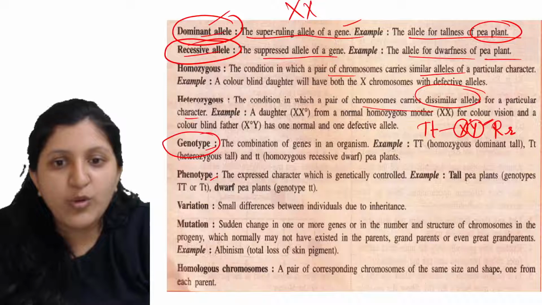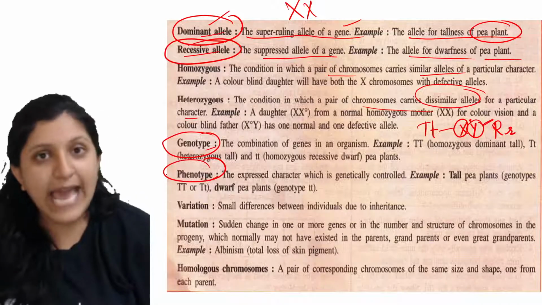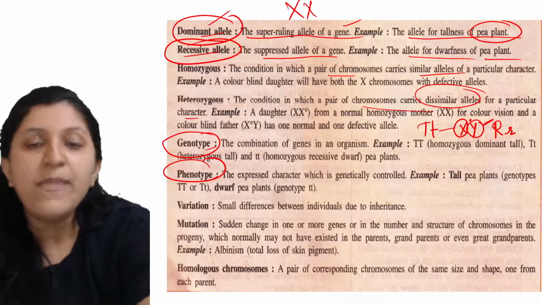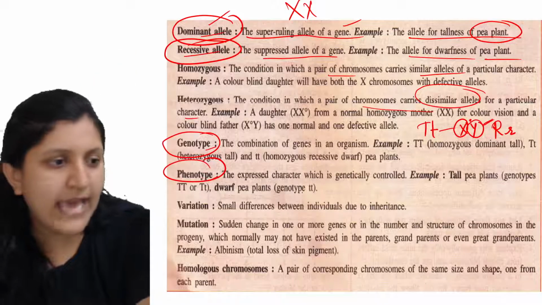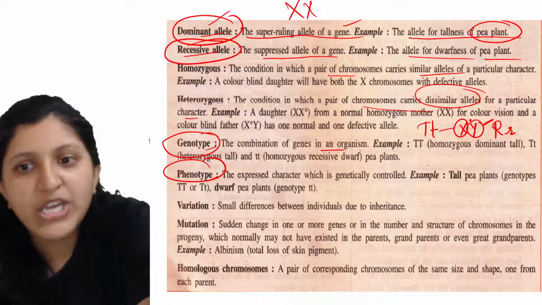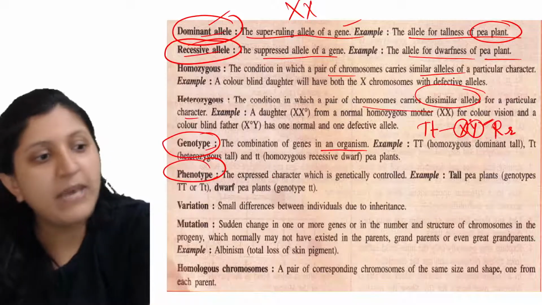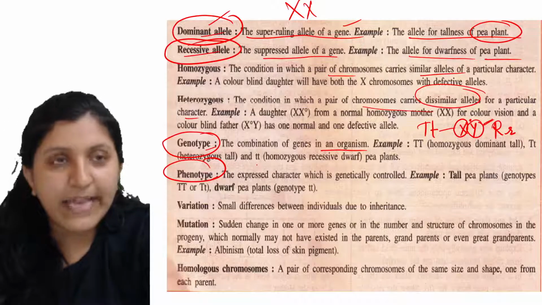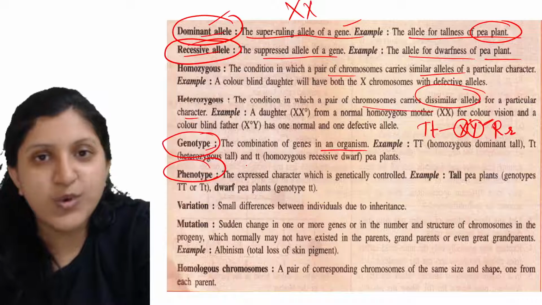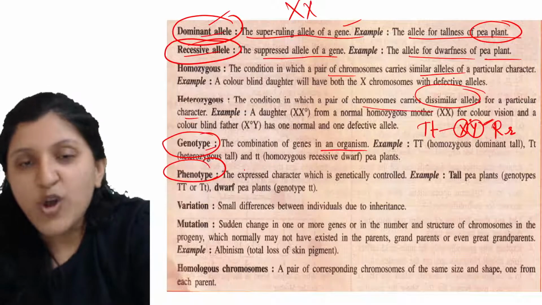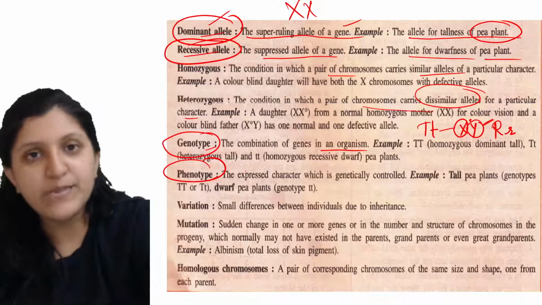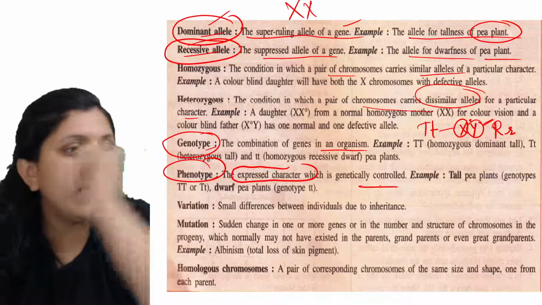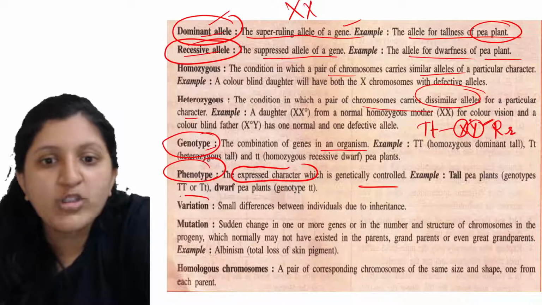Genotype and phenotype we discussed. So what exactly is genotype? Genotype is basically the genetic makeup of a particular plant or any organism. The combination of genes in an organism is called a genotype. Phenotype is a visible character, like when a plant is grown, you can understand that this is a tall plant and this is a dwarf plant. That is a visible or expressed character, which is genetically controlled. Alright, moving on to variation.